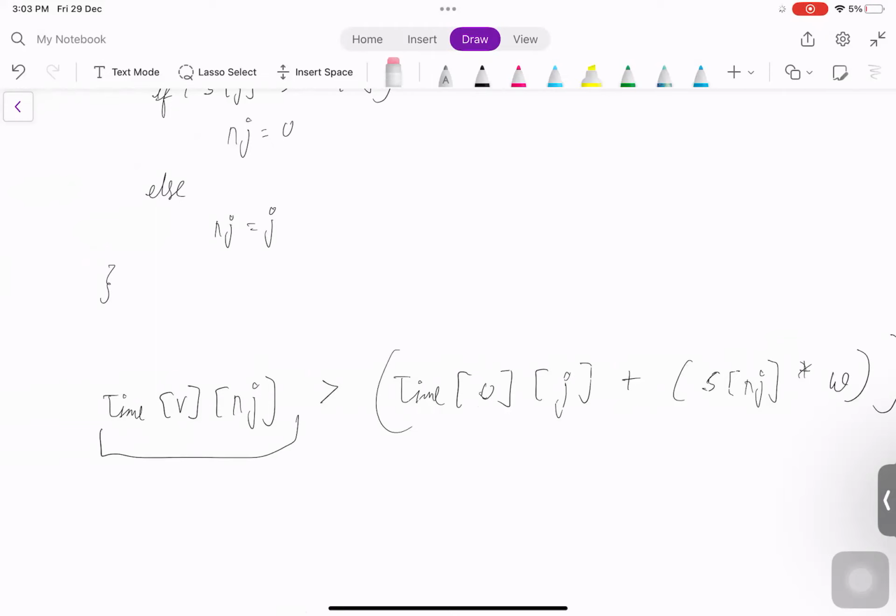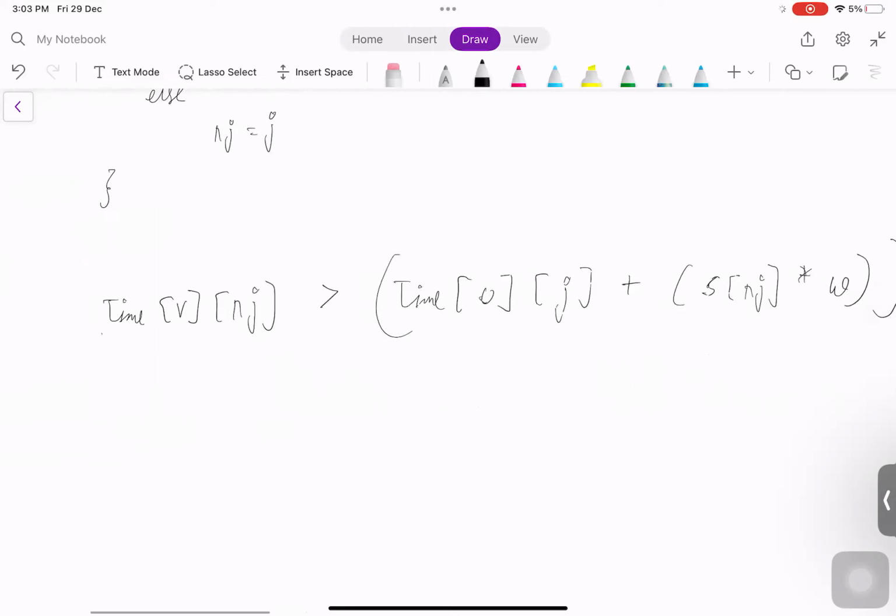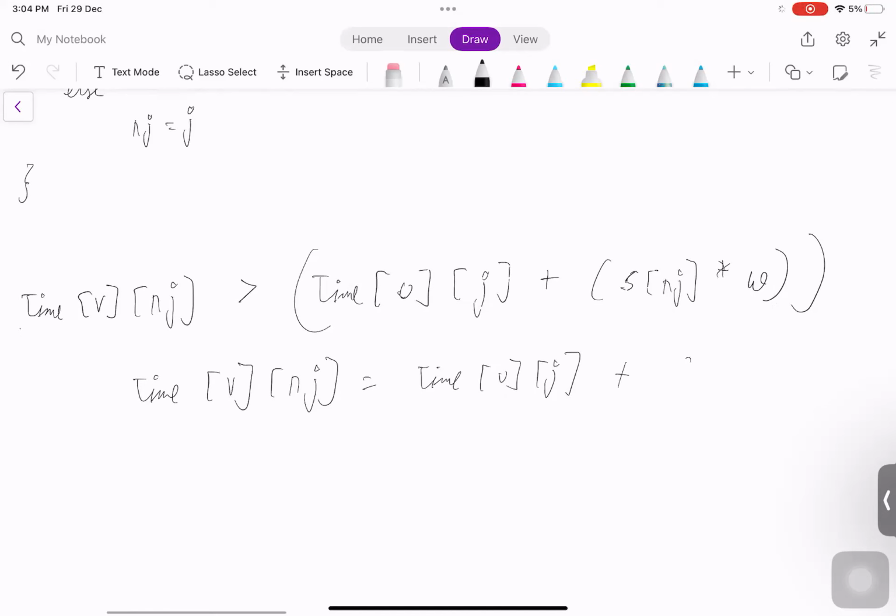So that means if this is the case, then because we found a better time, we can just fix it to this value, and we can just explore this.